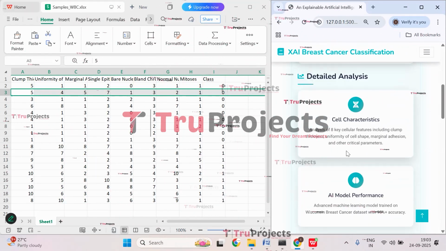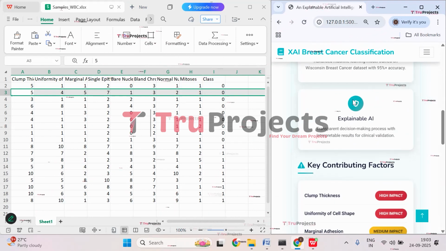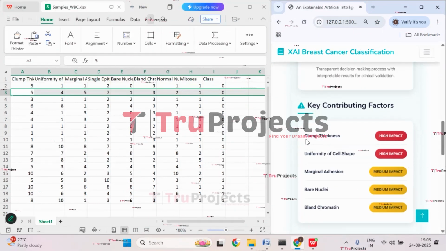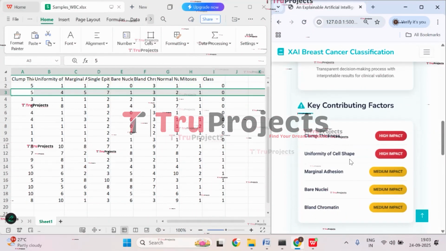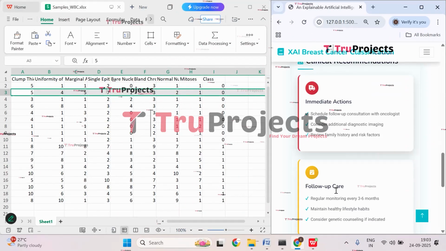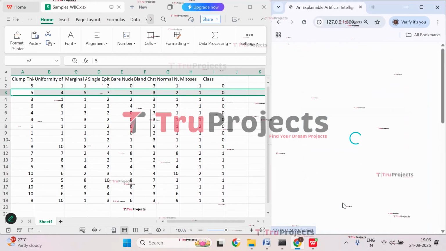And here we have the cell characteristics. AI model performance, explainable AI. It is showing that key contributors are clump thickness, uniformity of cell shape. So these are the medium impact. And here we have clinical recommendations. Now click on new analysis.